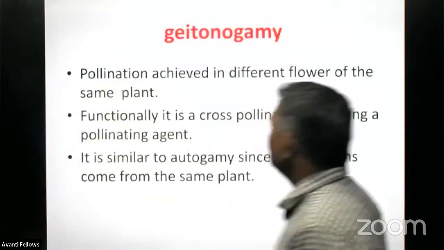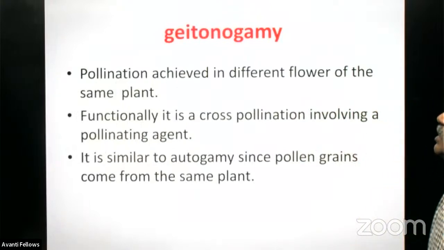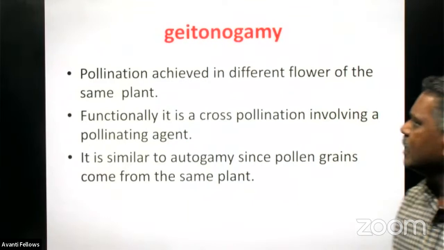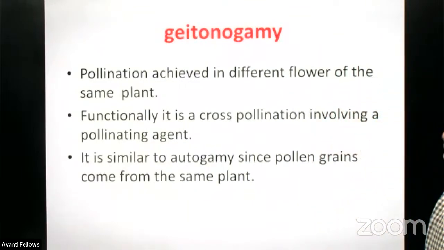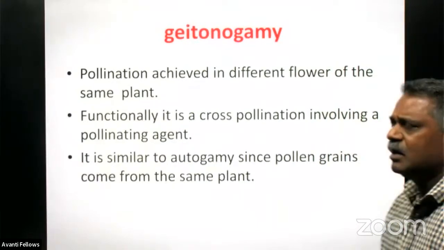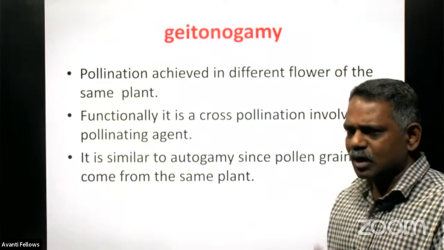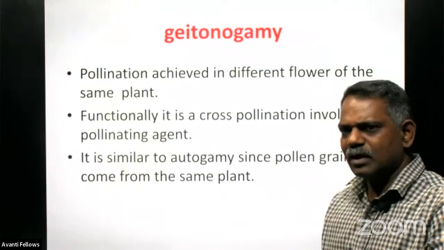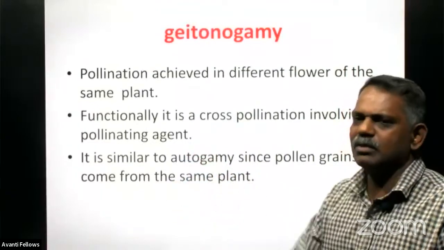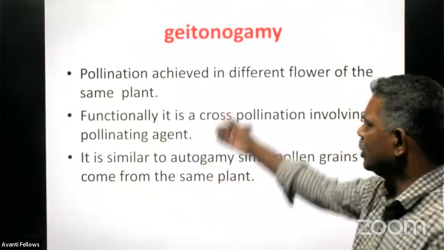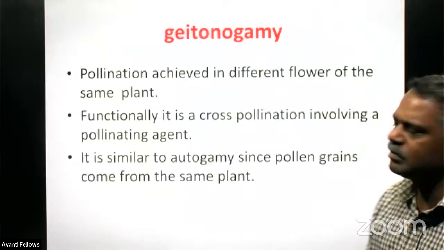And come to the next one, that is geitonogamy, right? Geitonogamy is between different flowers of the same plant. It's exactly like self-pollination only. In autogamy, it is happening in the same flower only, but here two different flowers, produced by the same plant, are involved. Pollination is achieved in different flowers of the same plant.